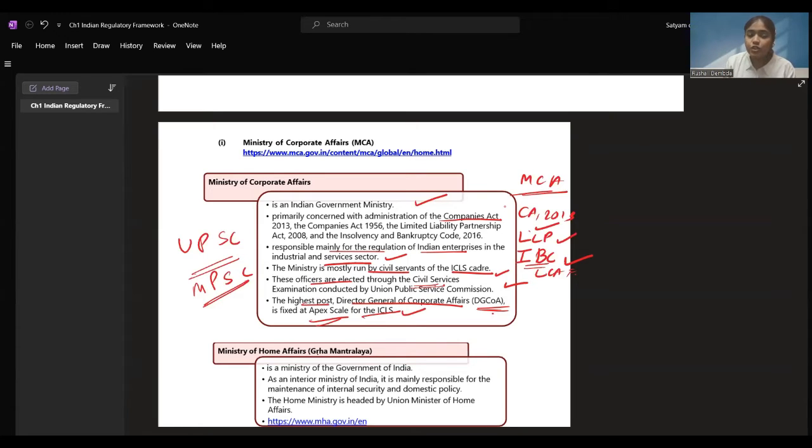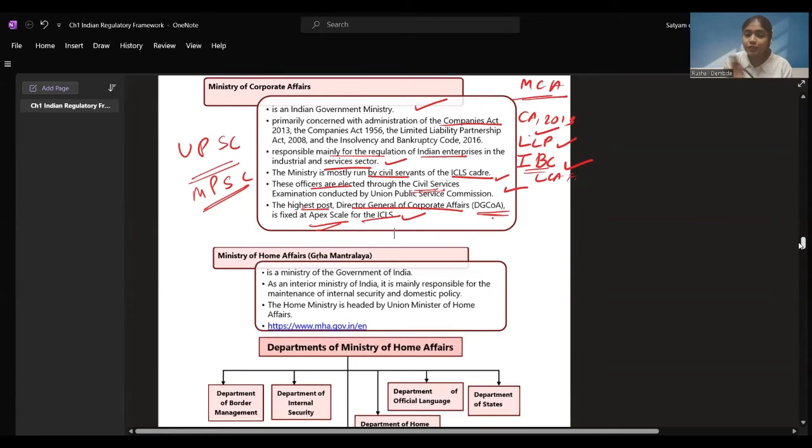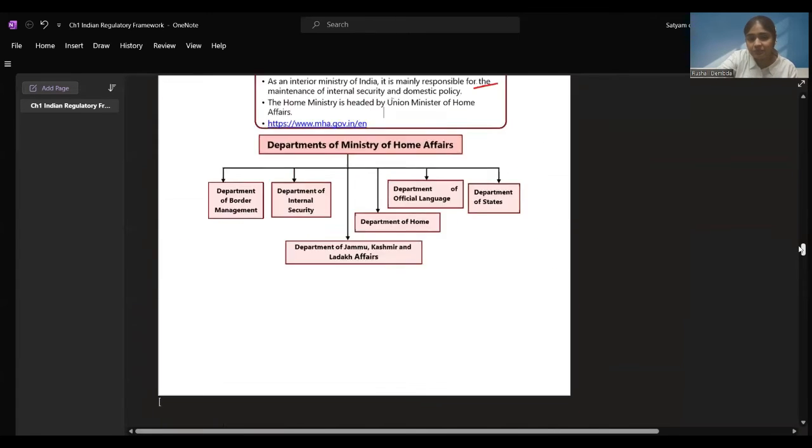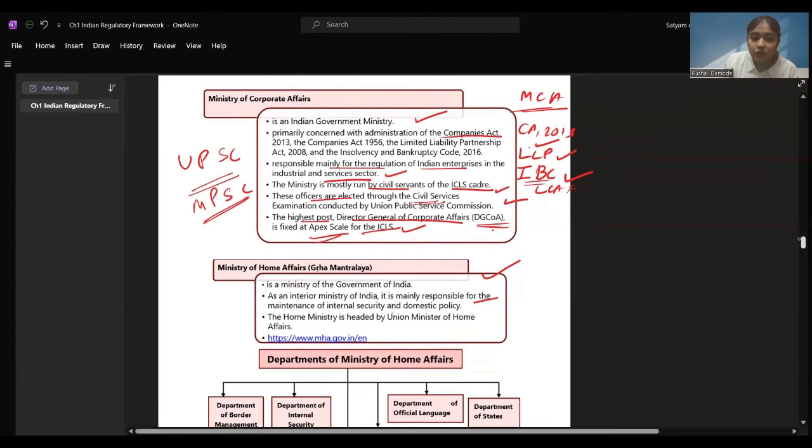Then coming to the Ministry of Home Affairs. Now, not our homes, this is not related to our home affairs, right? It is a ministry of the Government of India. As the interior ministry of India, it is mainly responsible for the maintenance of internal security. It is responsible for the maintenance of Indian security and domestic policies.